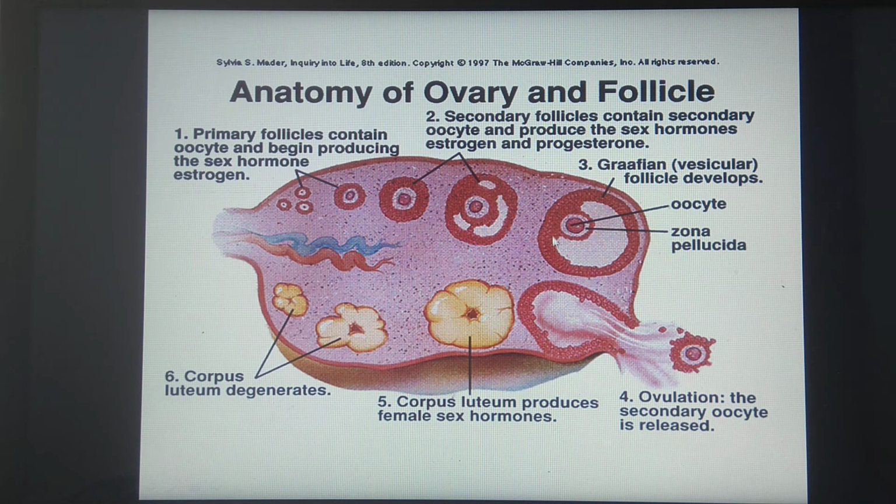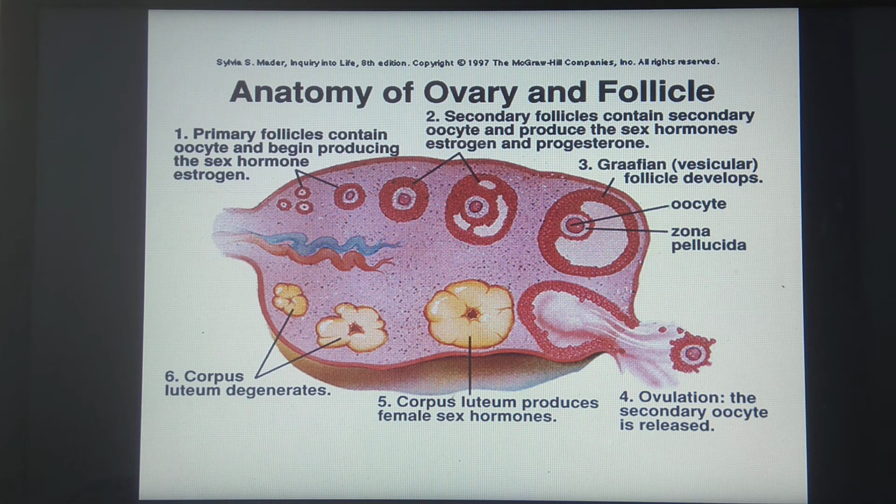Once the Graafian follicle is fully formed, the wall of the ovary bursts, and the ovum is released into the abdominal cavity. This process is called ovulation. The remaining follicular cells form the corpus luteum, which secretes the hormone progesterone. If the ovum is fertilized, this corpus luteum will continue to develop; otherwise it will degenerate to form the corpus albicans, and the level of progesterone falls down. So this is about the TS of the ovary, and we can say the histology of the ovary.